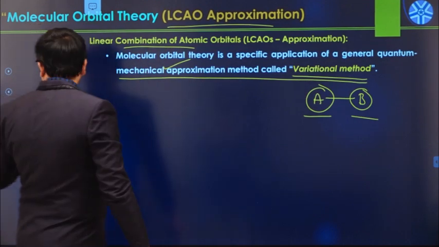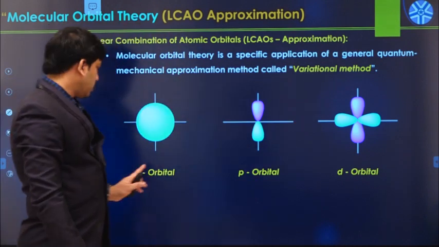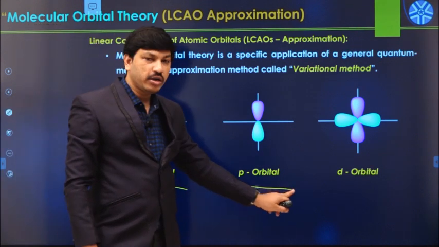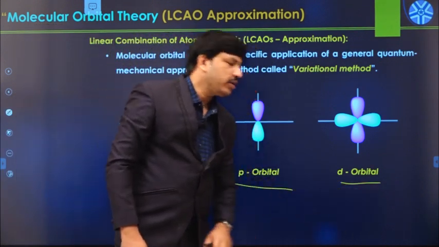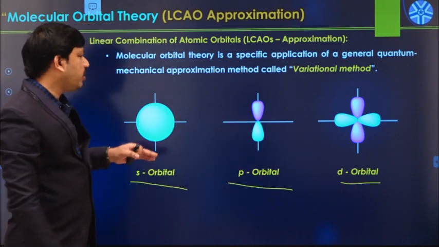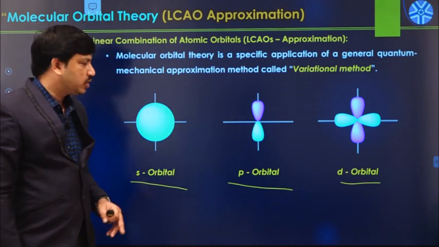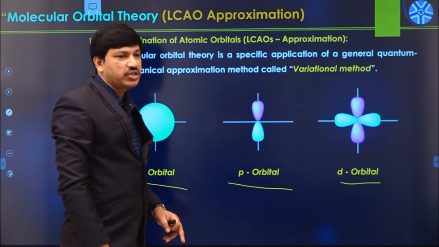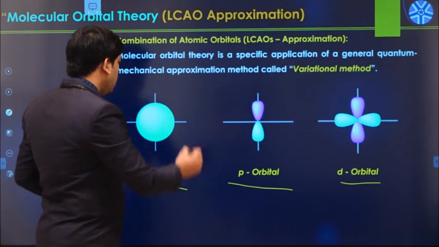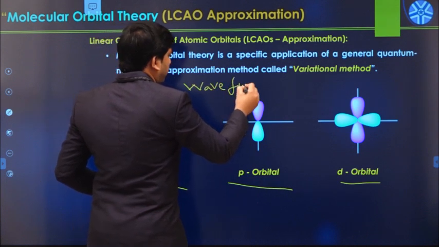So let us see how it is possible. For example, these are the shapes of the different types of orbitals: the s orbital is spherical in shape, the p orbital is dumbbell in shape, and the d orbital has a double dumbbell shape. But how do we define these shapes? These shapes are generated by using quantum mechanical calculations only. According to quantum mechanical calculations, each orbital has its own wave function.